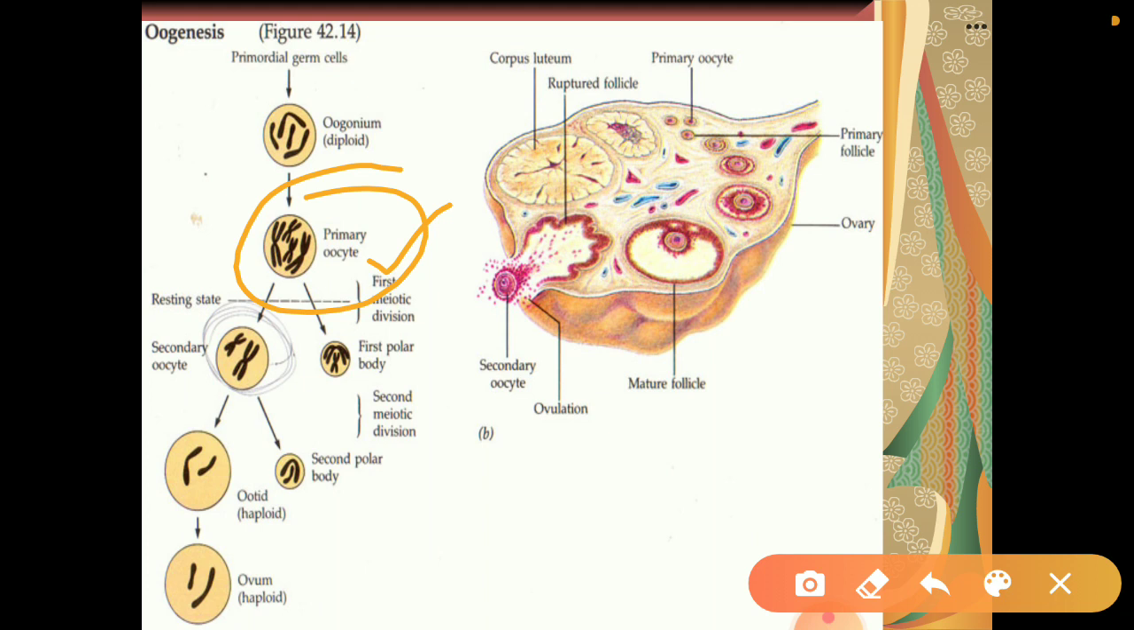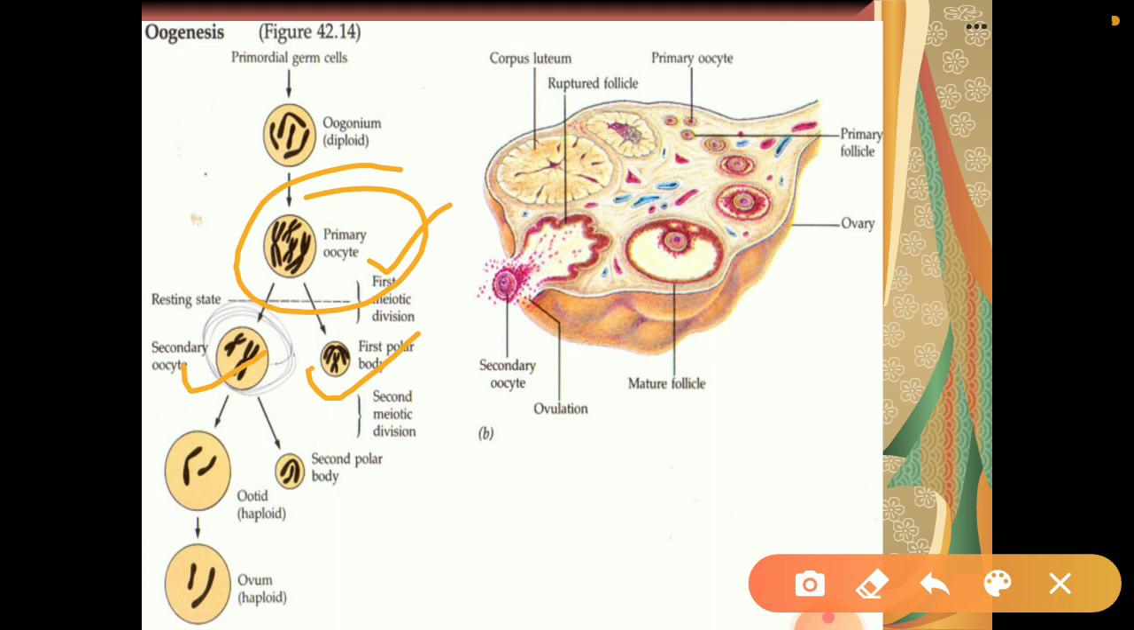Now as soon as the first meiotic division is complete, you will see that the primary oocyte will form a secondary oocyte and a first small structure. So this division is unequal. A small structure is formed and a bigger structure is formed. The small one is called the first polar body and the second one is known as the secondary oocyte. Okay, now it is believed that the first polar body has no function, so it degenerates after some time.